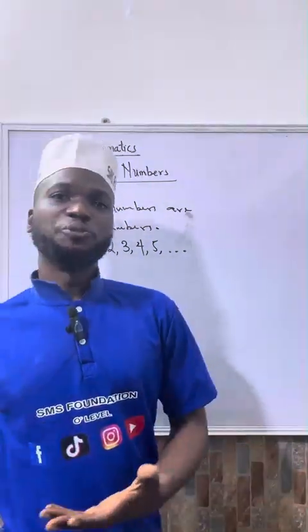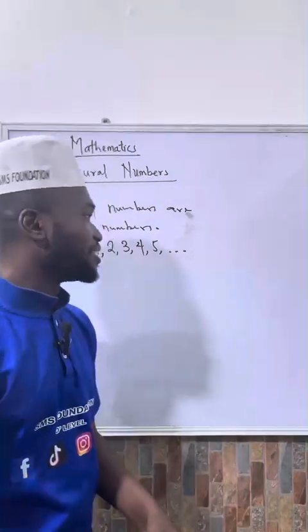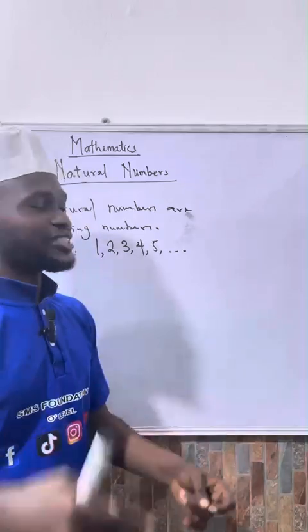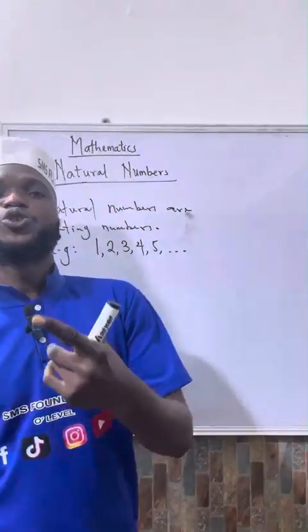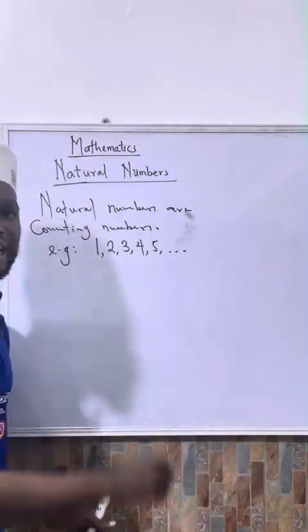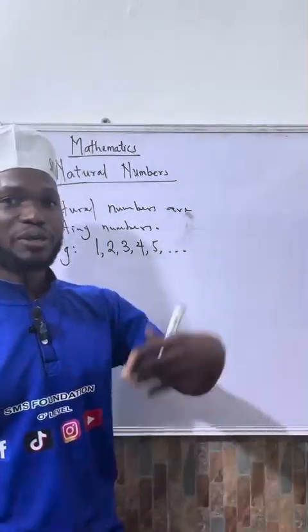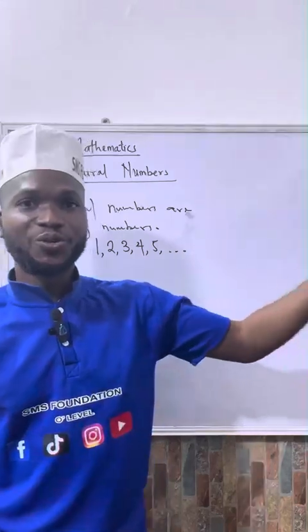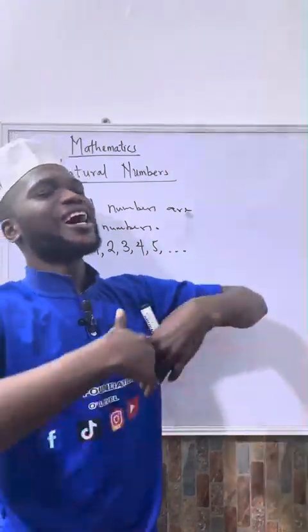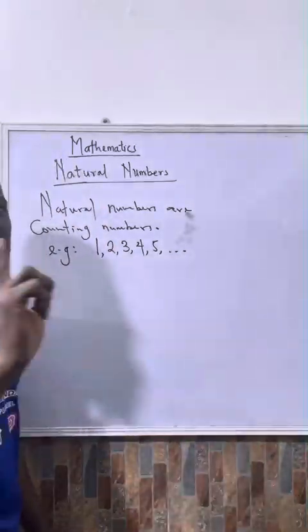In fact, you will be buried and you are still counting. You can't get to the end. If you say billion is the end, what about trillion? What about quadrillion? What about quintillion, sextillion, septillion, octillion, and so on? You can't get to the end.